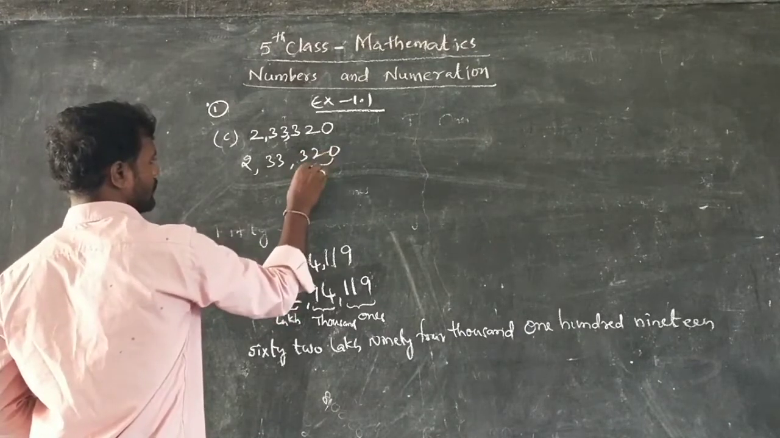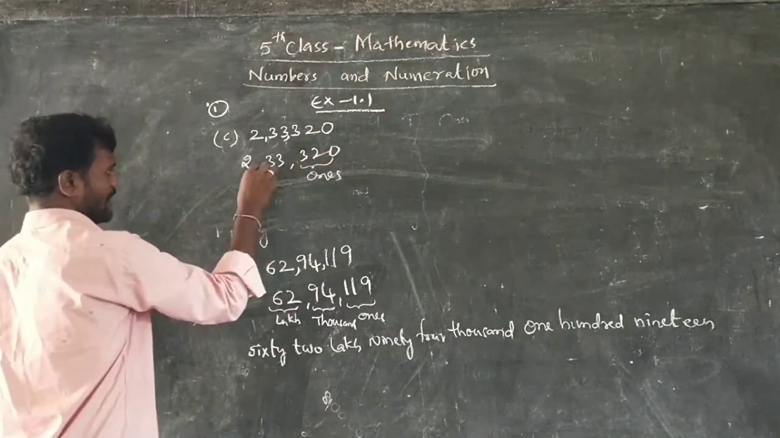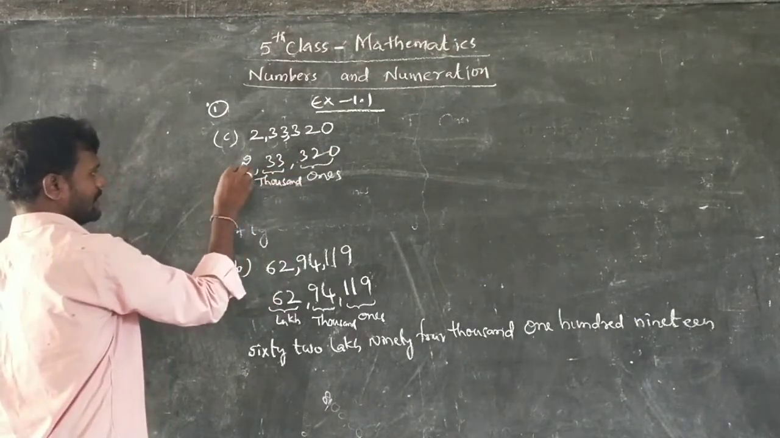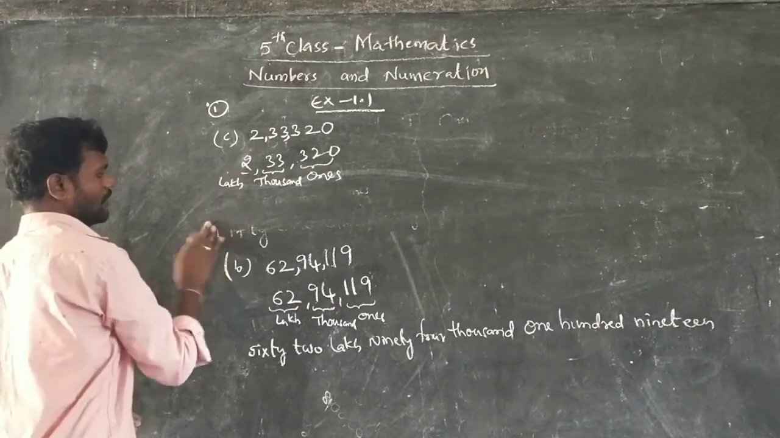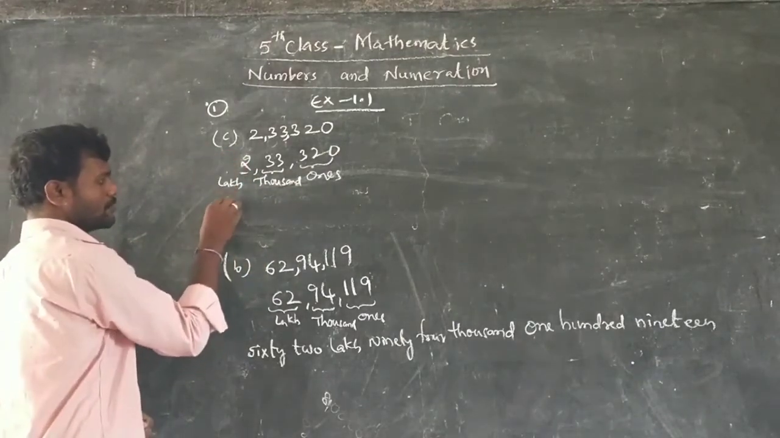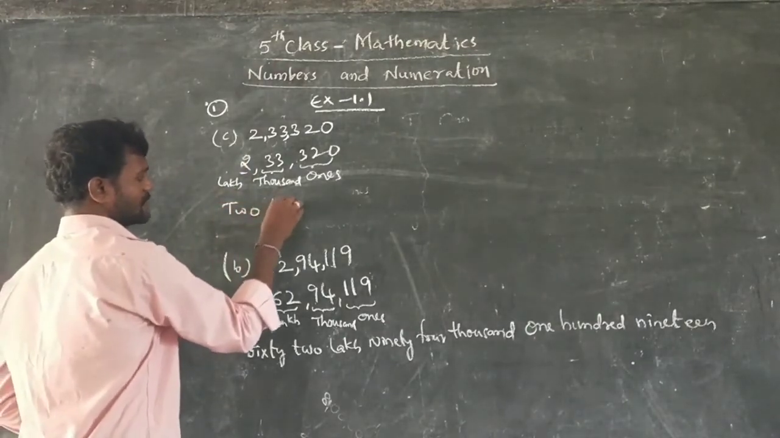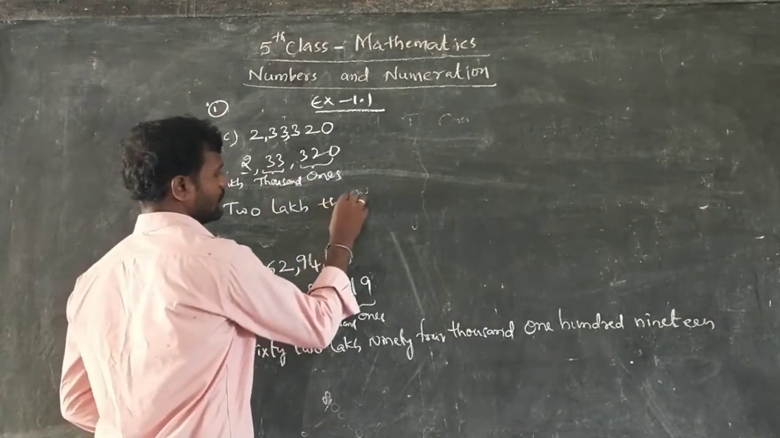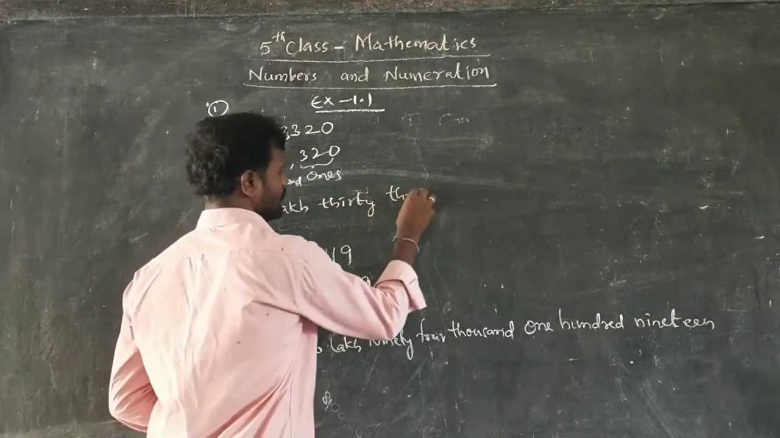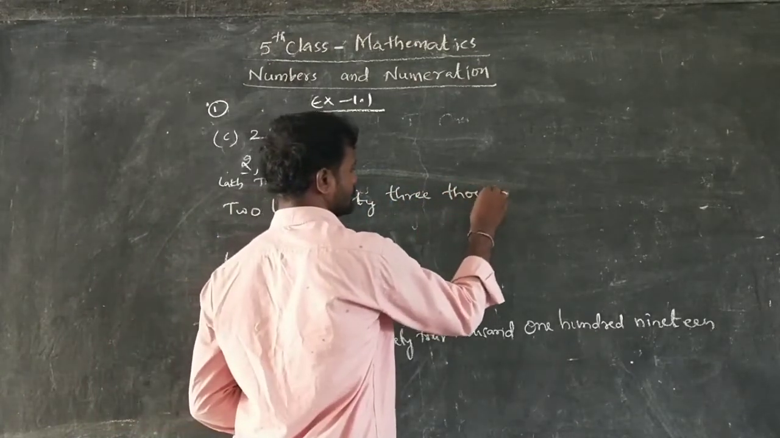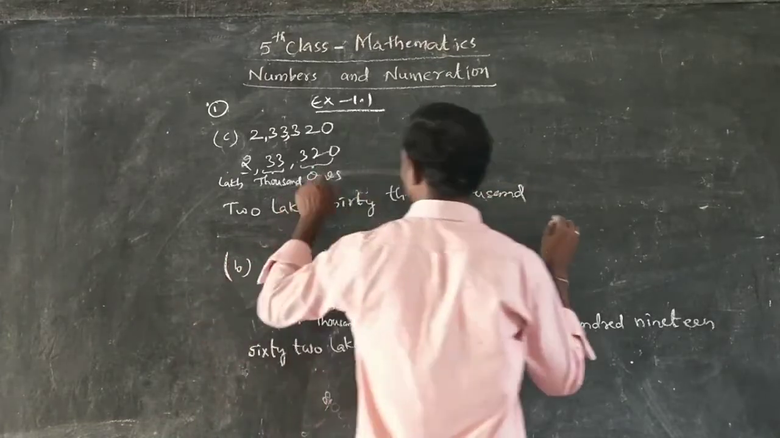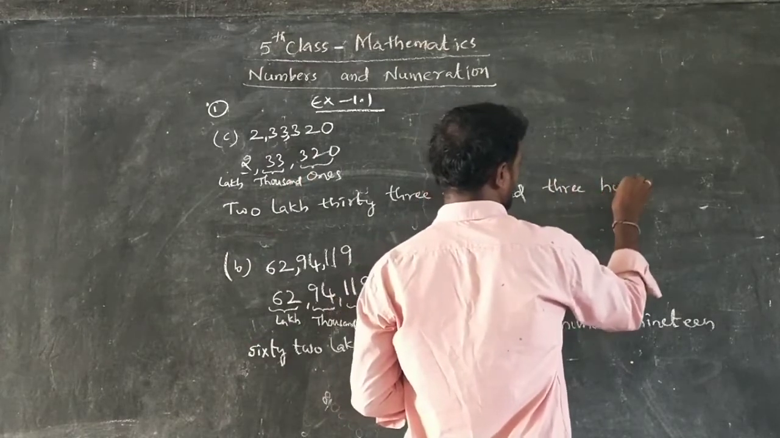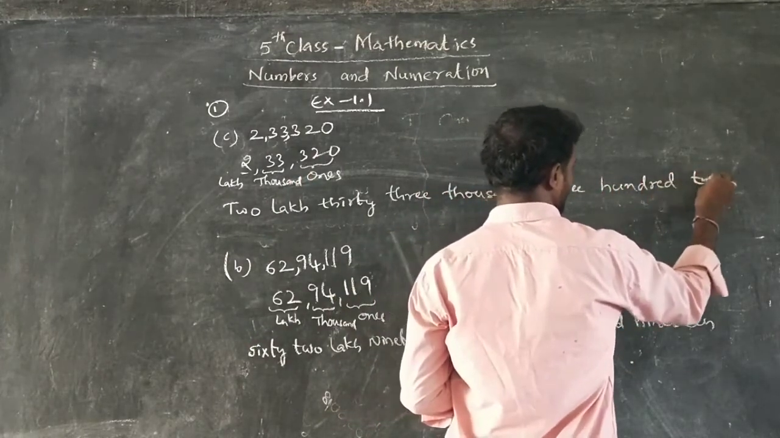This is the ones group. And this is the thousands group. And this is the lakhs group. So how can you write that? In the lakhs group, what is there? Only 2. So that's why 2 lakhs. How many thousands are there? 33. 33 thousands. Next, ones. What is that? 320. So write that, 320.